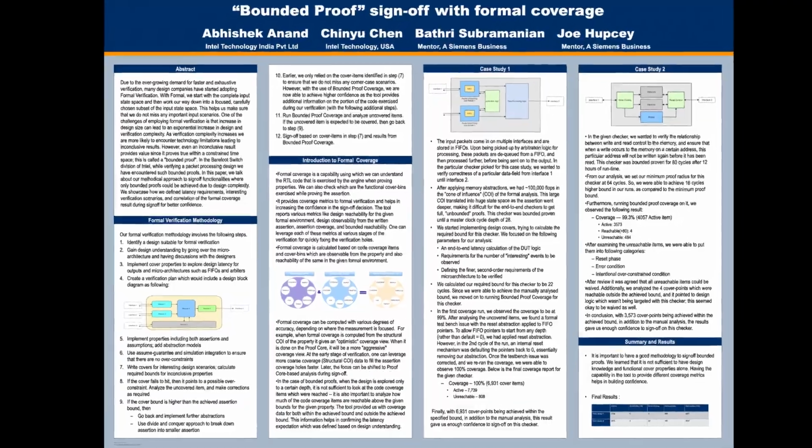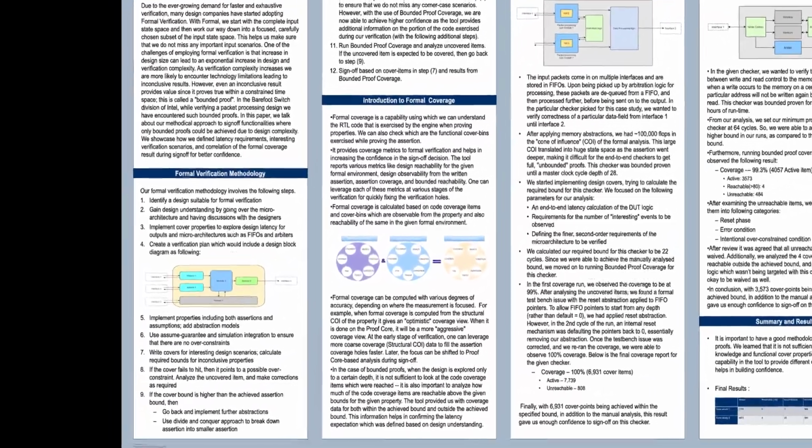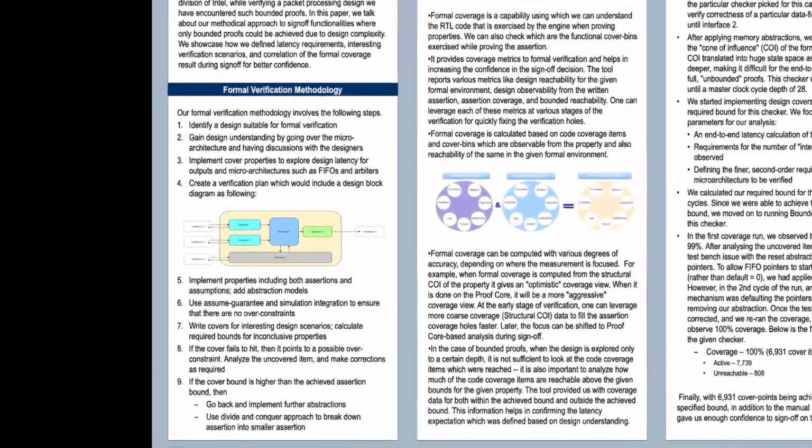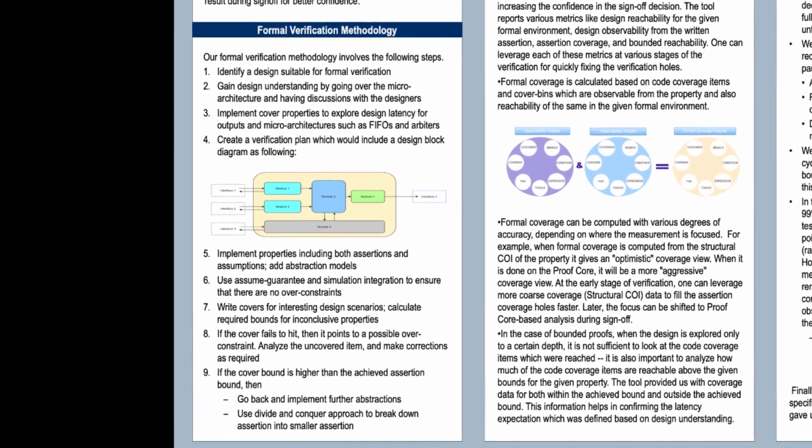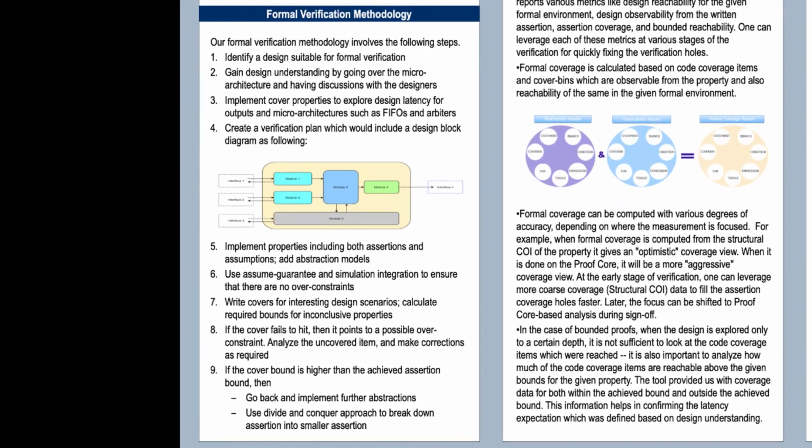Going over our formal verification methodology, it consists of three steps: planning, implementation, and sign-off. In planning, we work with designers to identify verification goals and high-level properties to be implemented. Then we move on to implementing the identified properties. After implementation, when all property fails have been debugged and fixed, we move on to signing off on our formal verification work. In sign off, we want to ensure that we did not miss a design bug.